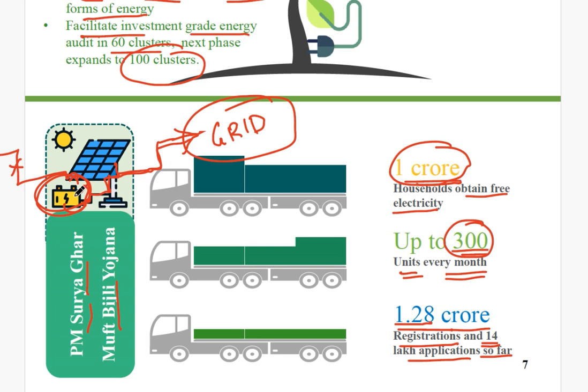This way, it is said that up to 300 units of energy can be used by household consumers. For this entire setup, around 1.28 crore people had registered, and among them 14 lakh people have so far got these connections or installations. So they are availing this PM Surya Ghar Muft Bijli Yojana.